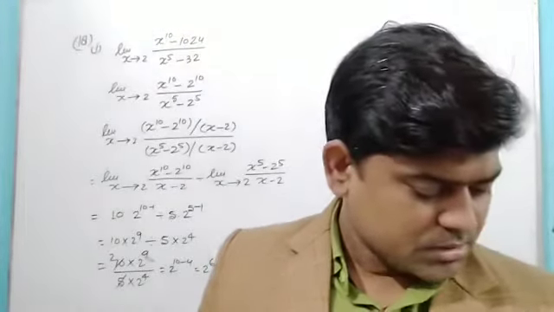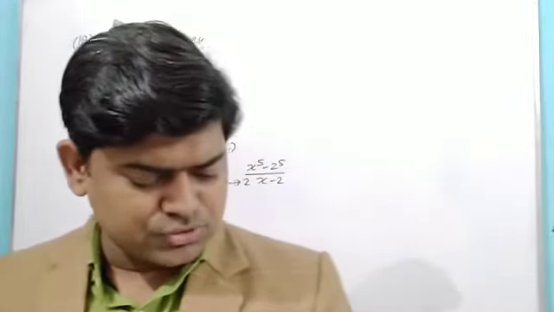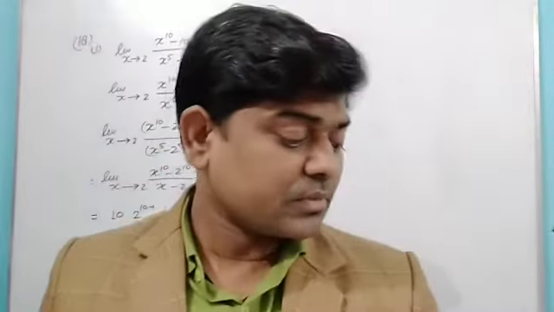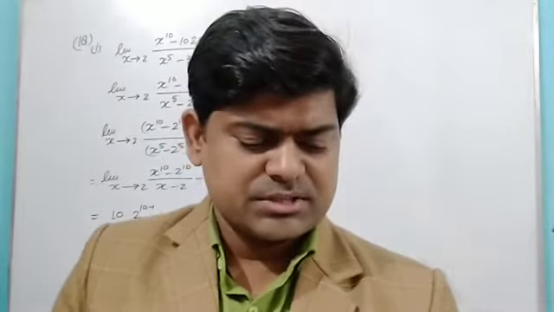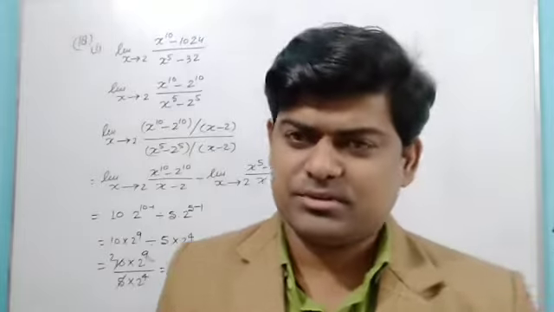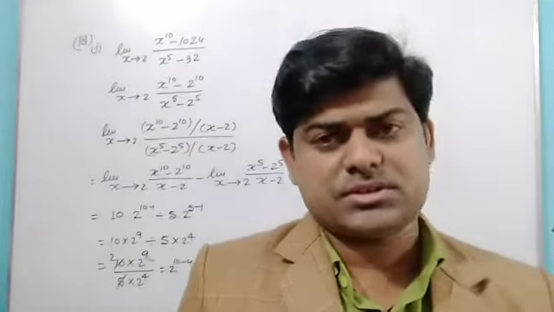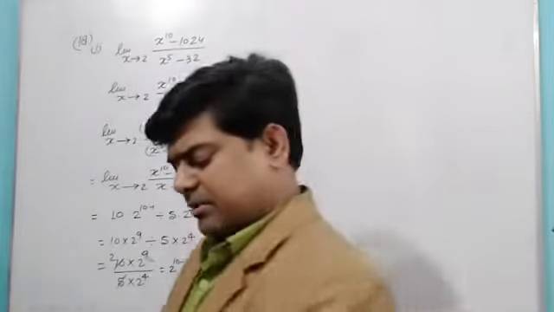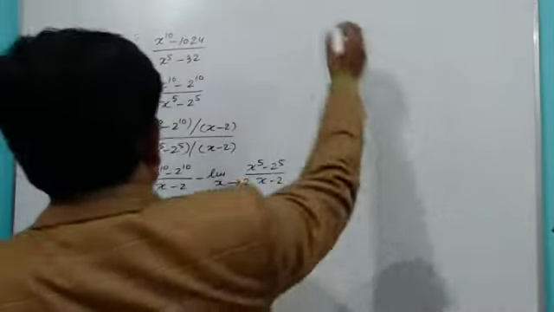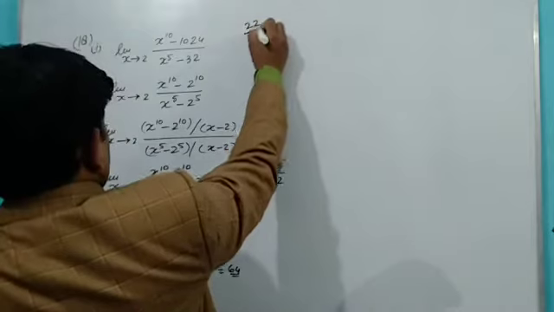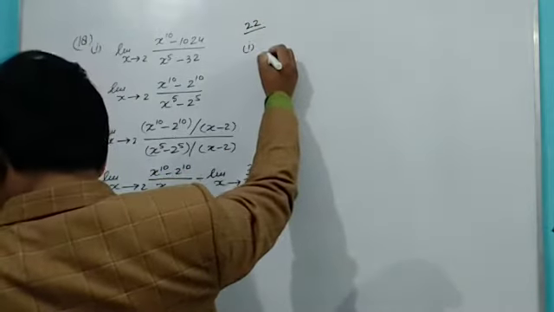I can see easily a few questions are there, like question number 22. There are two parts: in one part, if f(x) is there, does the limit as x tends to 1 of f(x) exist, and in another one we have to show that the limit doesn't exist. So I'm writing the first part of question number 22 first, and then I'll write the second part also.